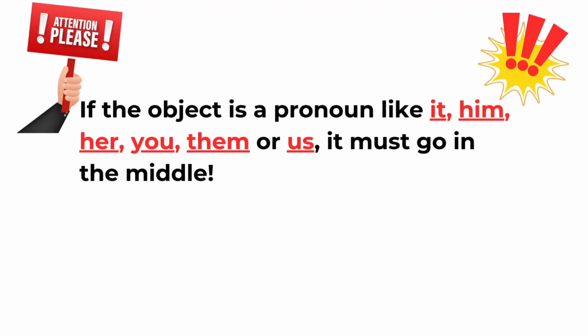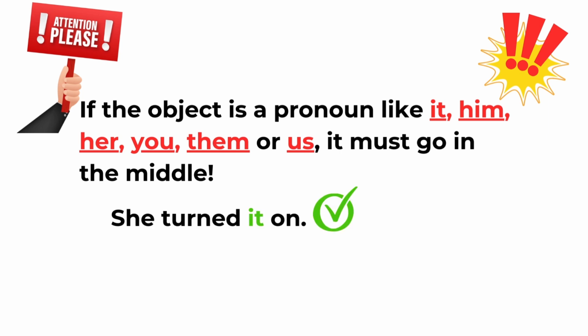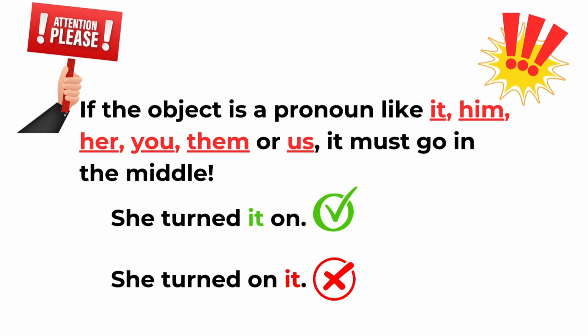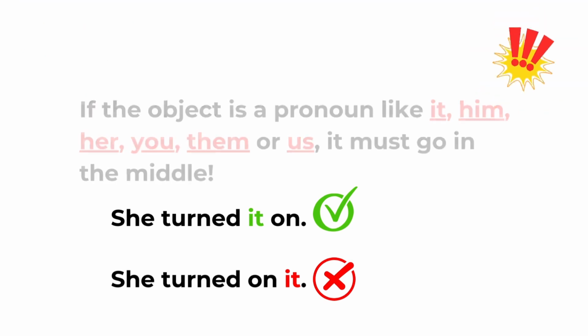But here is a little rule. If the object is a pronoun like it, him, her, you, them, or us, it must go in the middle. So you say she turned it on, not she turned on it. Let's check out more examples of separable phrasal verbs.